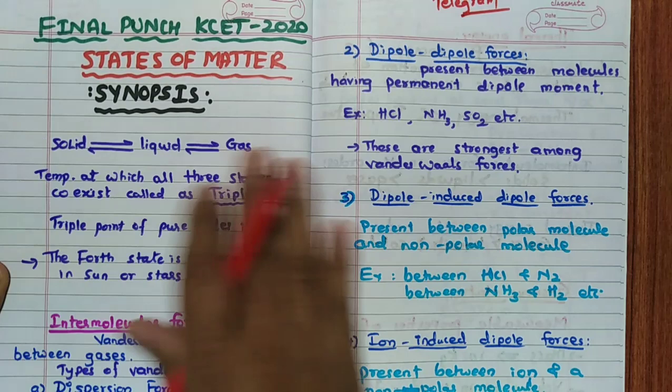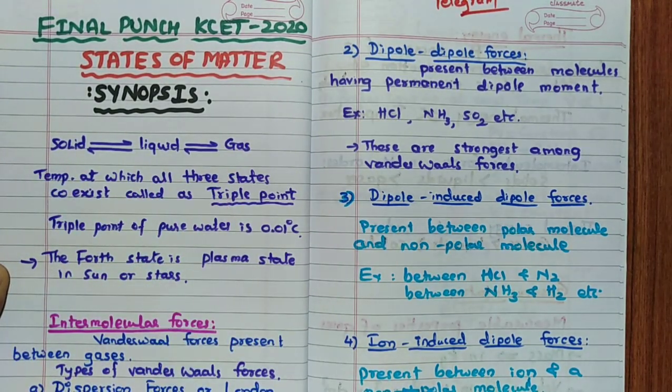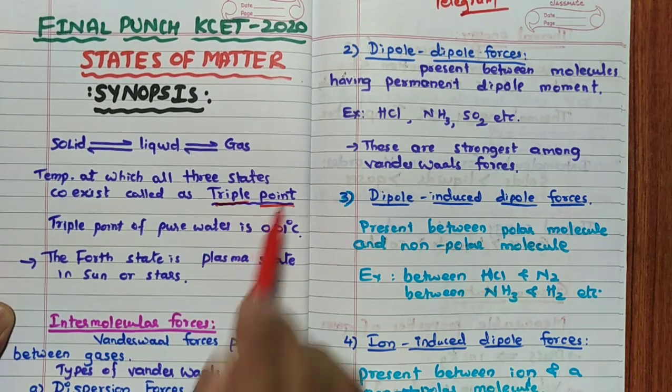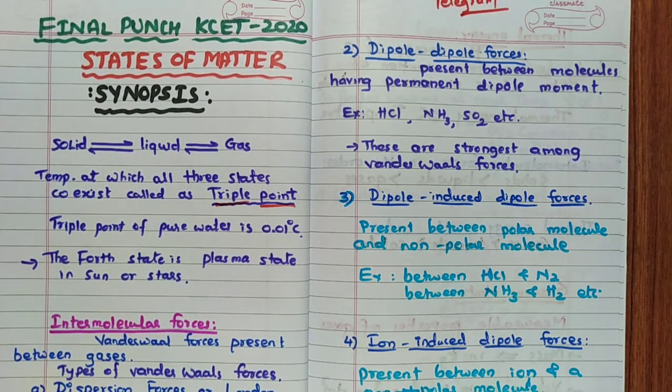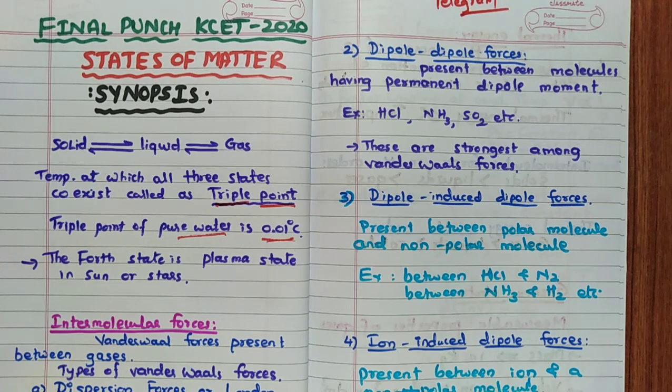In this case, we know that solid, liquid and gas, three states of matter are present. The fourth one is the plasma state, which is in the sun and the stars. Remember, the temperature at which all three states coexist is called the triple point. For example, for water, it is 0.01 degree Celsius.